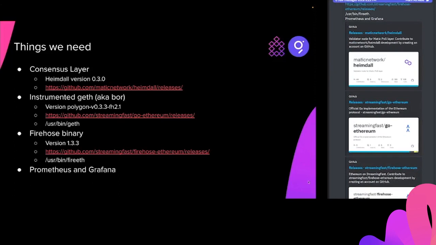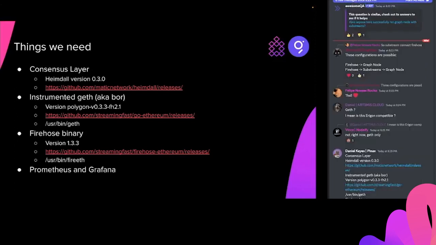And then you need the Firehose binary. The latest version is 1.3.3. There are regular releases by the Streaming Fast team, and Anna gives us updates every week when there's a new version. So we need that one as well. We also need Prometheus and Grafana. I'm not going to describe how to install Prometheus or Grafana. Feel free to Google how to do that, but I will give you the relevant information on what you need to do to set it up. Next.